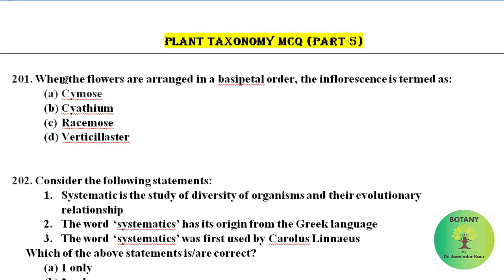Without wasting time, let's start. When the flowers are arranged in a basipetal order, the inflorescence is termed as. In basipetal order, the new flowers are formed at the base and old flowers are present at the top of the inflorescence. In this condition, it is called cymose inflorescence.